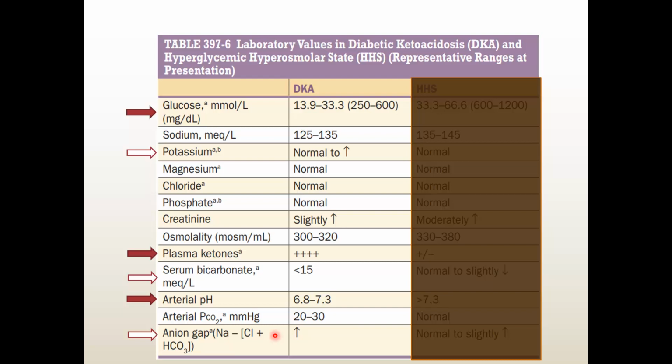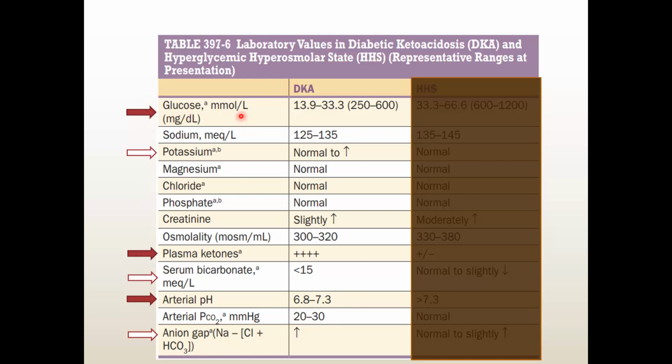We cannot discuss anion gap because of the short time duration. You can read it elsewhere, or you can see any other YouTube video. We may discuss it in some later classes, but for today just remember there is high anion gap acidosis.